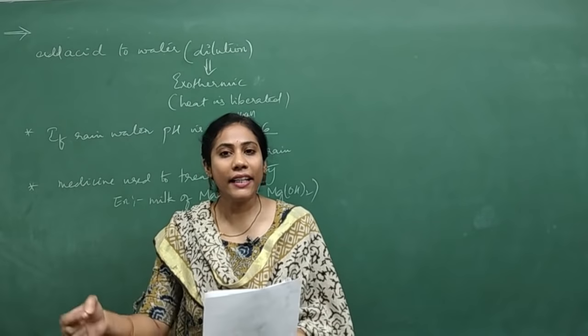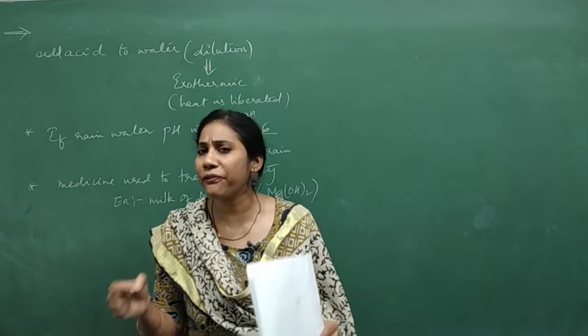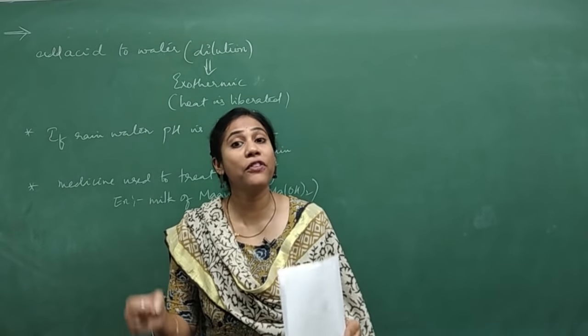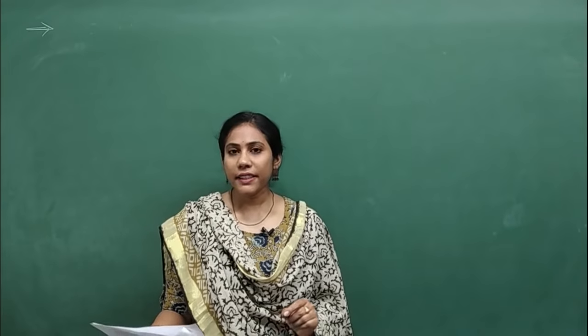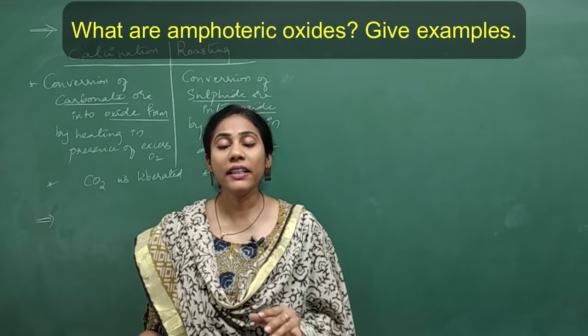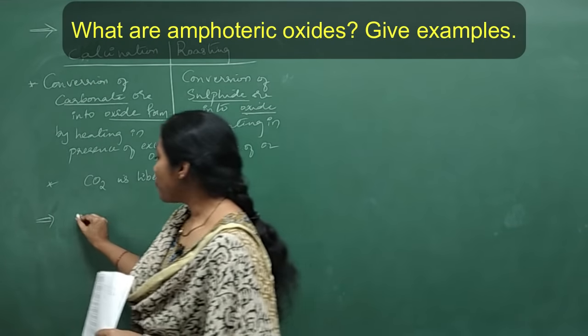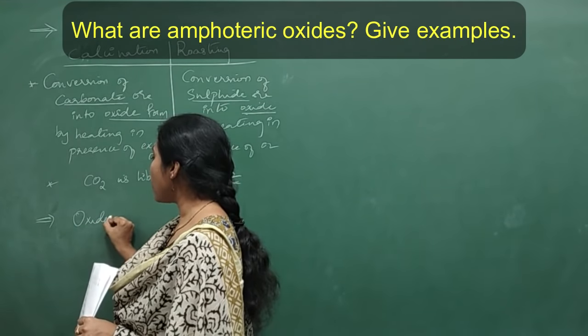Okay, fine. Let me go to the second chapter, metals and non-metals, which is a very important chapter for this year's examination. The first important question from the metals and non-metals chapter: What are amphoteric oxides? Give examples. What do you mean by amphoteric oxides?